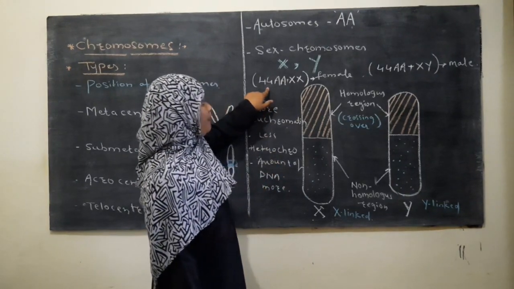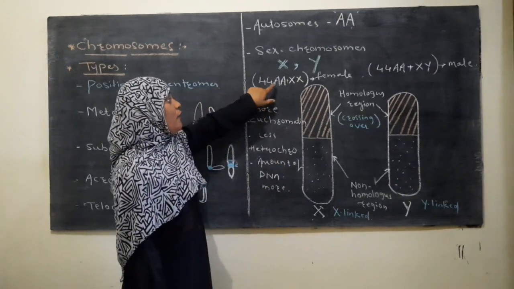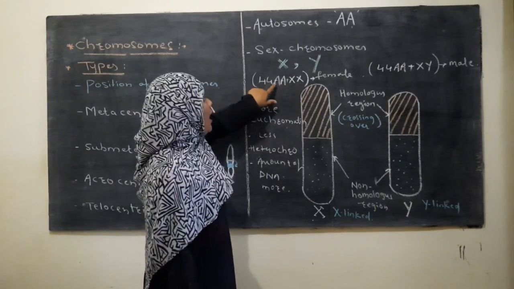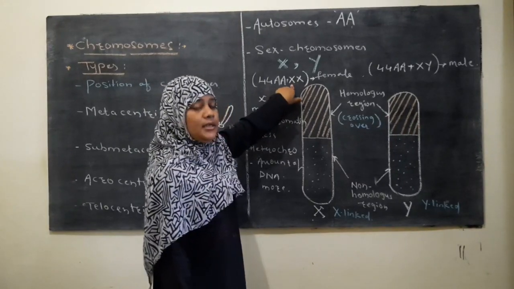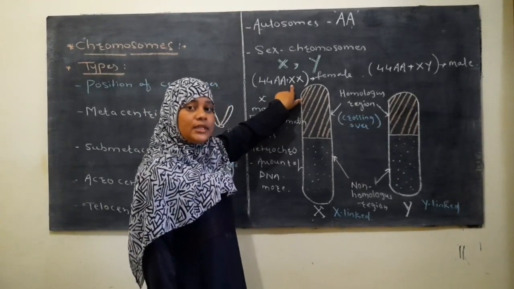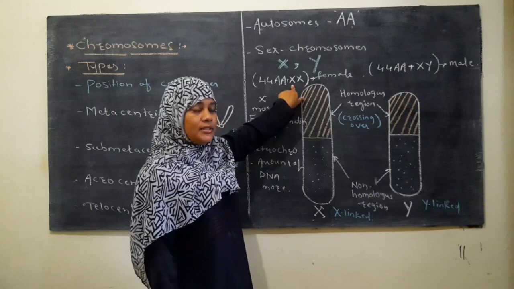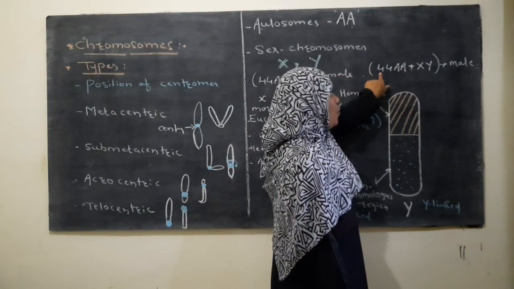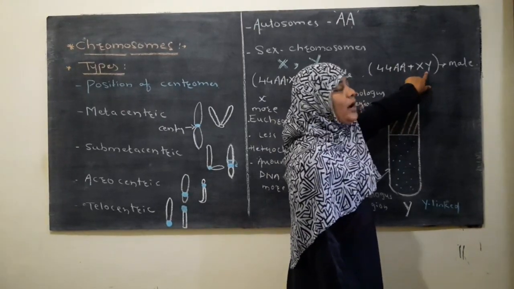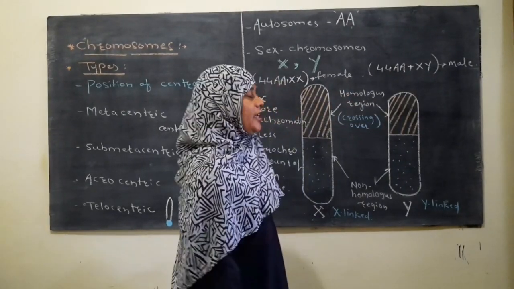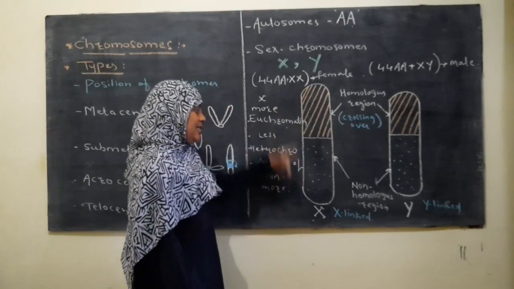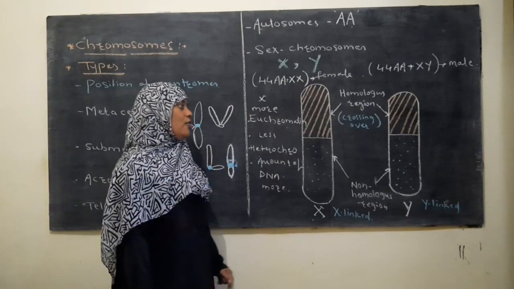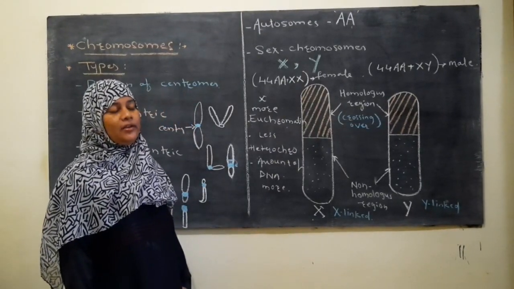So the genotype of female is 44AA plus 2X. The 44 are the autosomes and the 2 are the sex chromosomes. So totally 46 chromosomes are present in one cell. Whereas the genotype of male is 44AA plus XY, where 1X and 1Y describe the maleness in human beings. Visibly, the X chromosome is longer than the Y chromosome, and this X chromosome is found both in male and in female.